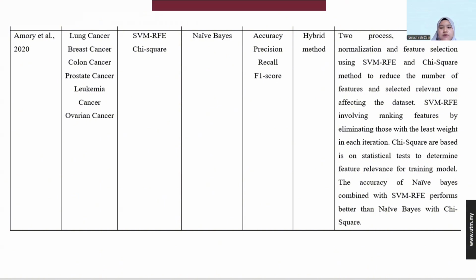So based on the data pre-processing, it has 2 processes, which are data normalization and feature selection using the SVM-RFE combination and the chi-square method, to reduce the number of features and select the relevant ones in the dataset. The SVM-RFE involves ranking features by eliminating those with the lowest weights over the iterations. Basically, chi-square is based on a statistical test determining feature relevance to the training model. Okay, so in accuracy, Naive Bayes with SVM-RFE performs better than Naive Bayes with the chi-square one.